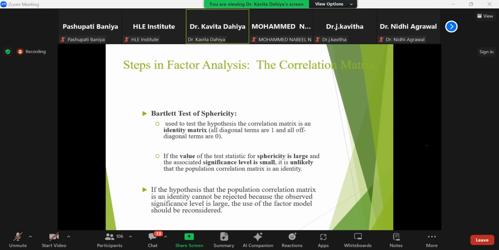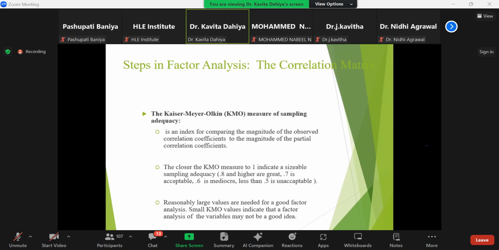If the value of the test statistic for sphericity is large and the associated significance level is small, it is unlikely that the population correlation matrix is an identity.